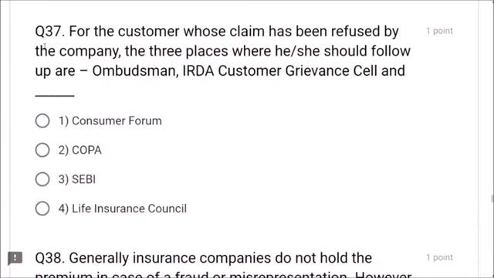Next, question number 37. For the customer whose claim has been refused by the company, the 3 places where he should follow up are Ombudsman, yes, it is correct, IRDA Customer Grievance Cell, and Consumer Forum. COPA, SEBI, Life Insurance Council, no. He can approach Consumer Forum, Ombudsman, IRDA Customer Grievance Cell, and the third option is Consumer Forum. The option 1 is correct, friends.